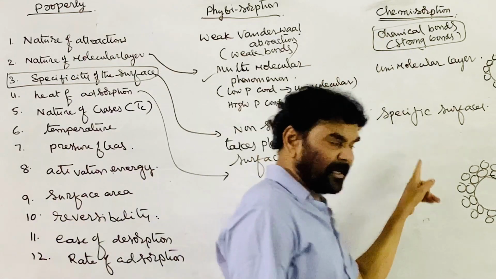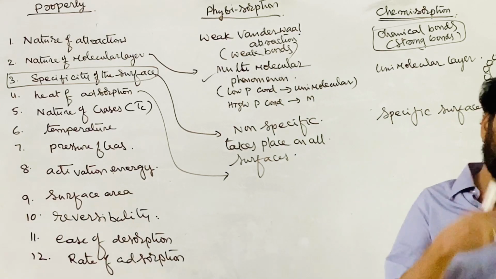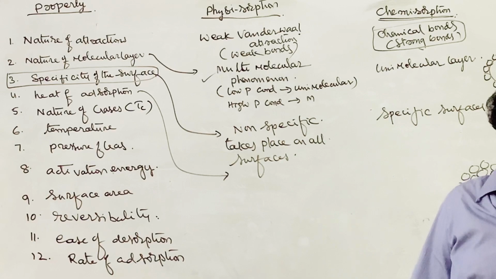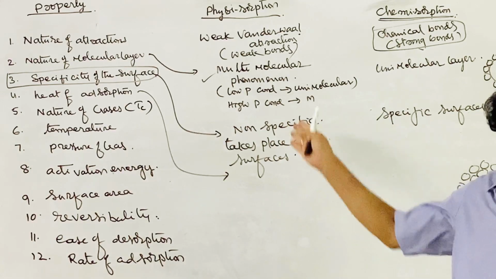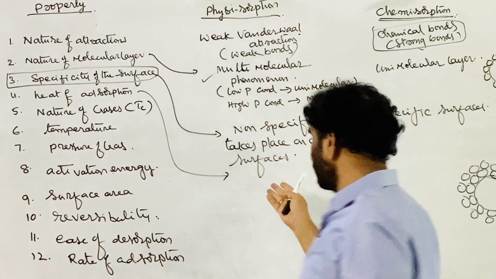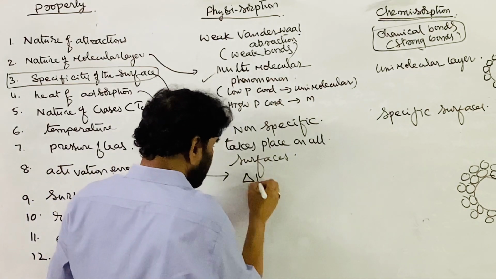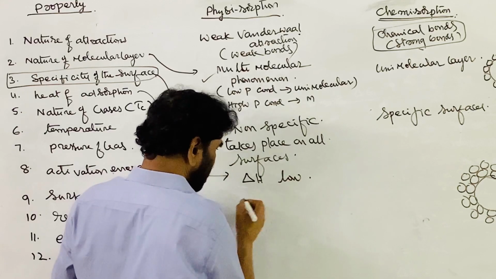Here chemical bonds are formed, so the bonding energy liberated is more, with stronger bonds, and here weaker bonds. So the heat of adsorption in physisorption is less, that is, delta H is low in physical adsorption.